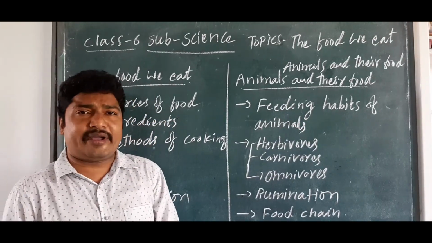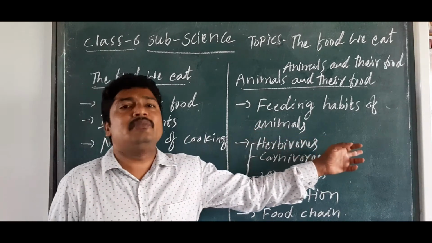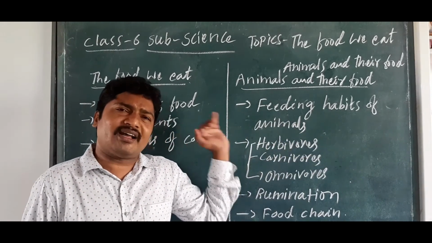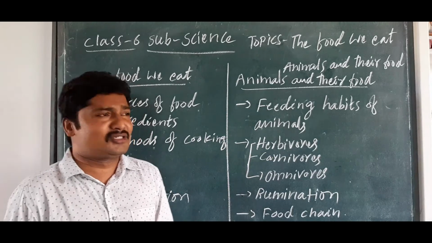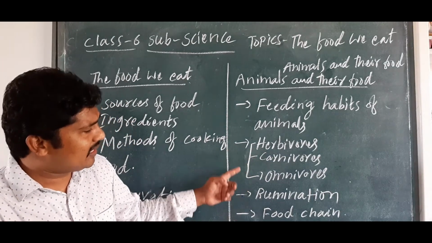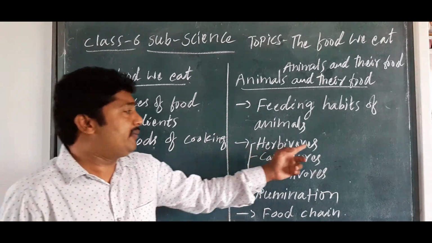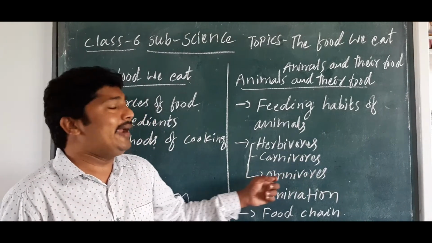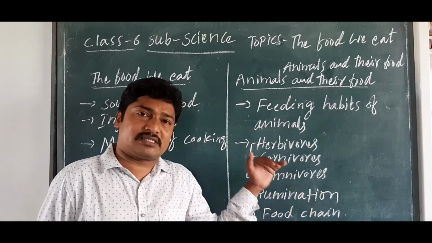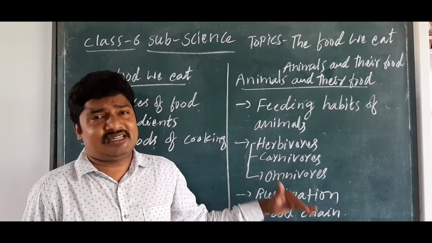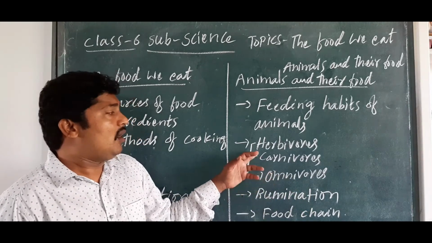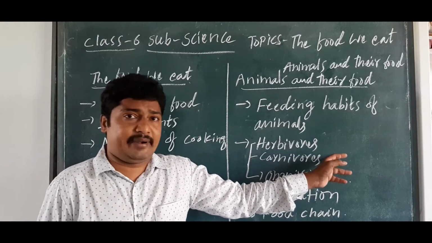So coming to the point, classification of the animals. What is the classification of the animals? Animals are basically divided into herbivores, carnivores, and omnivores. Of course, scavengers are also there, isn't it? So let's see, based on their food habits.